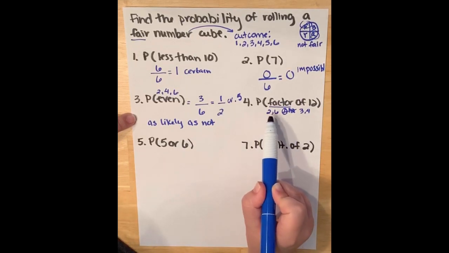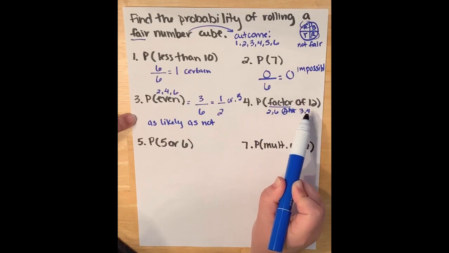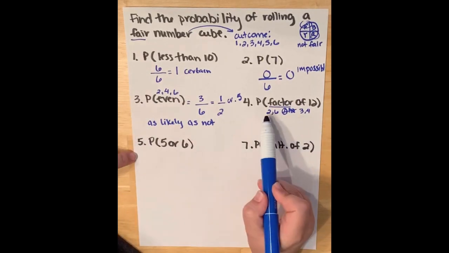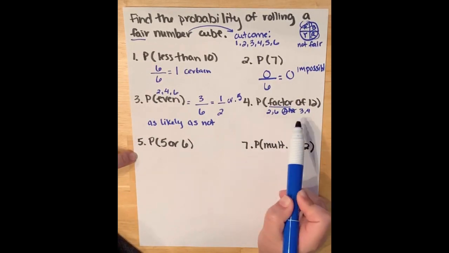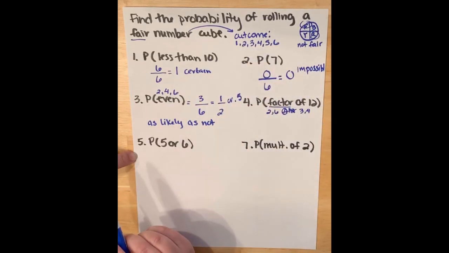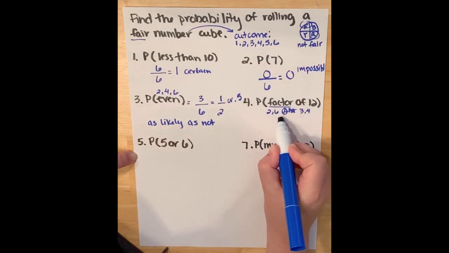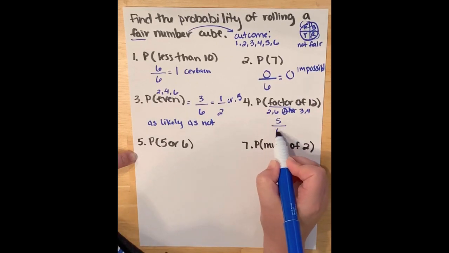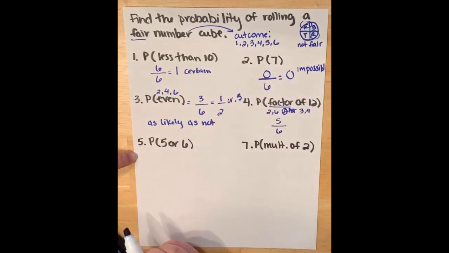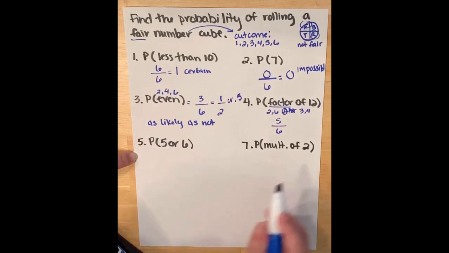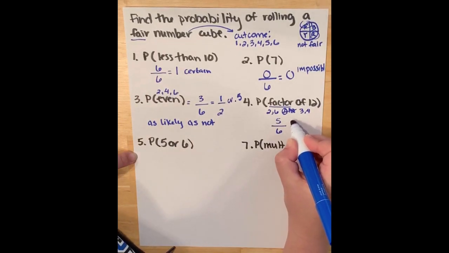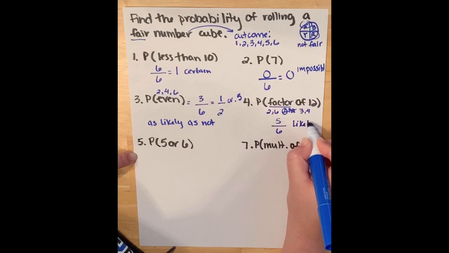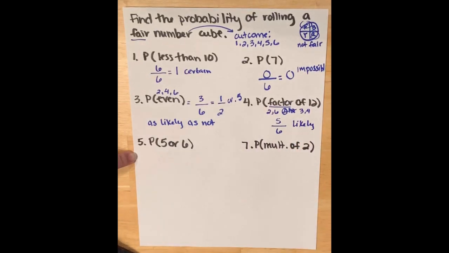But of my list that I have, 1, 2, 3, 4, I have 5 different outcomes that could happen based off of my list above. So I would say I have 5 factors of 12 out of 6 total outcomes. This is likely to happen. It falls in that upper range between 0.5 and 1.